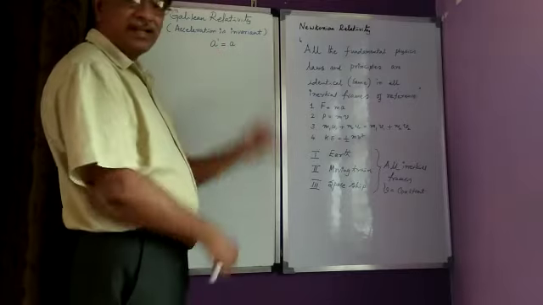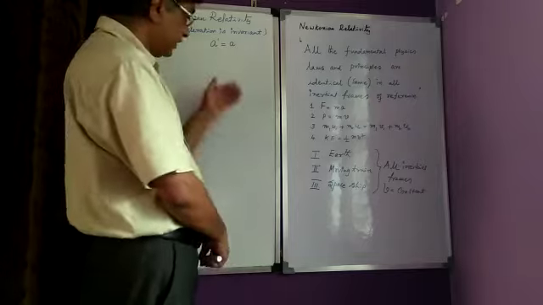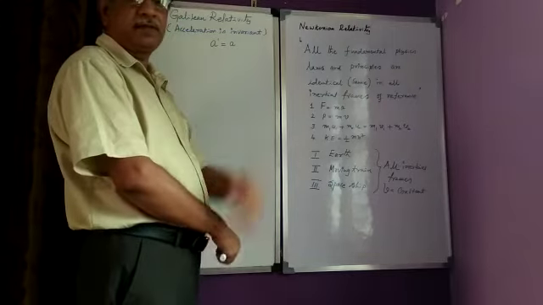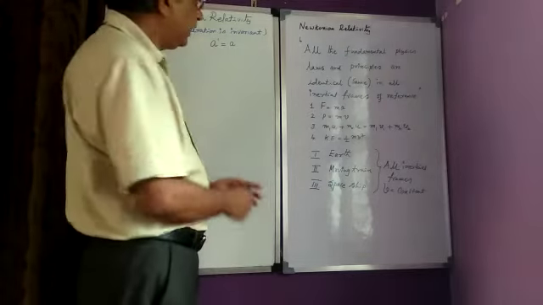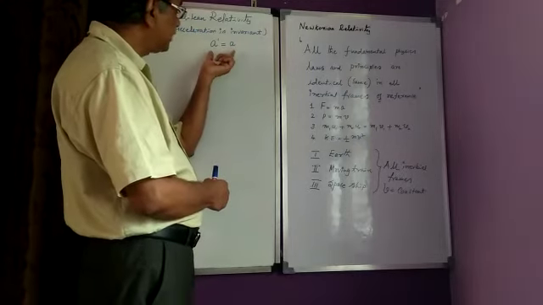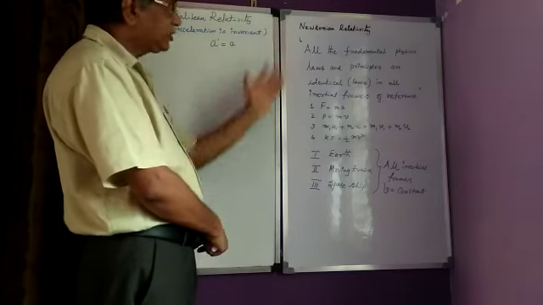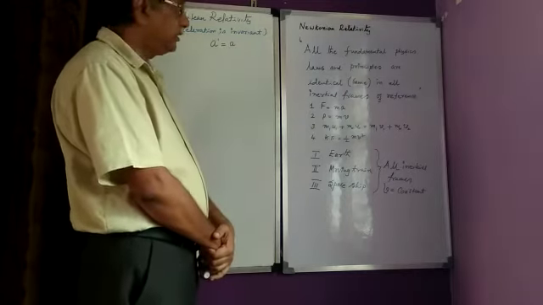We'll understand what it means that acceleration is invariant as I do the small derivation. Then from here, whatever information we get, that acceleration is invariant, I will connect to Newtonian relativity.